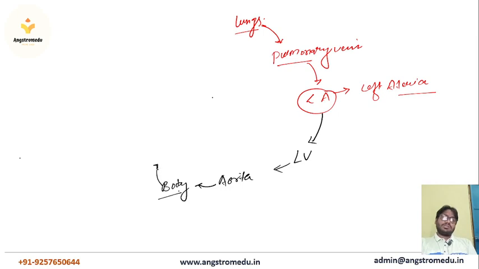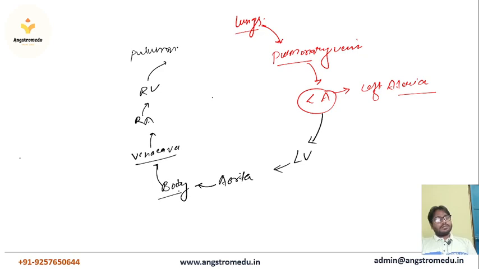And the second way of circulation: from the body, blood is first pumped via the vena cava into the right atrium, from the right atrium to the right ventricle, and from the right ventricle it is pumped via the pulmonary artery to the lungs. So this is the flow diagram through which you can easily understand.